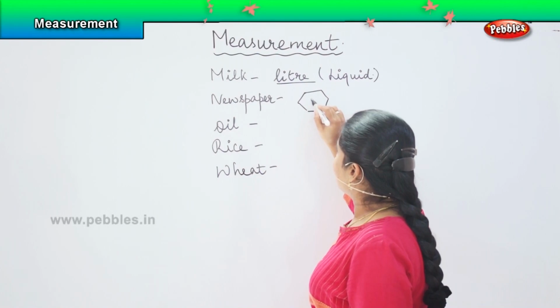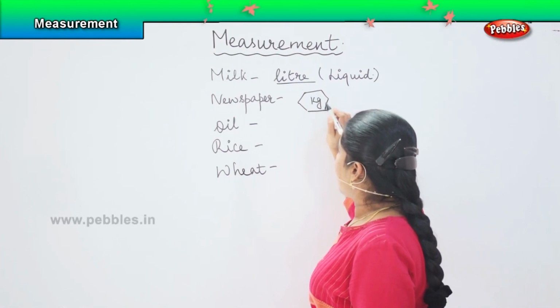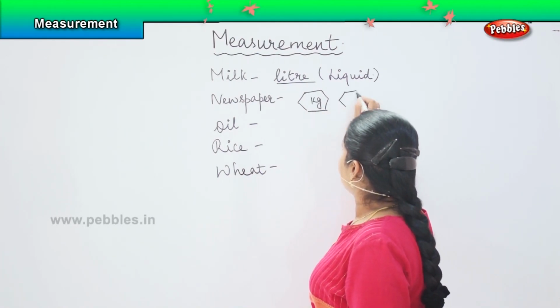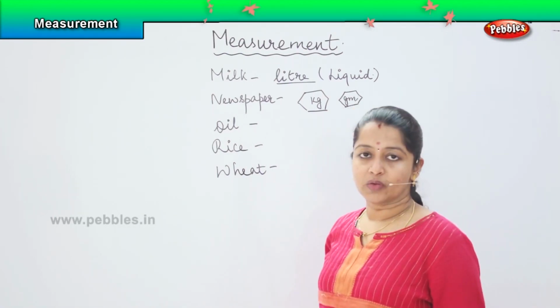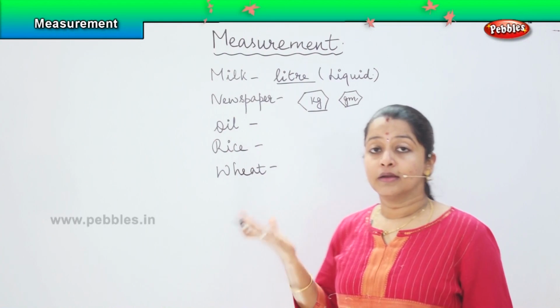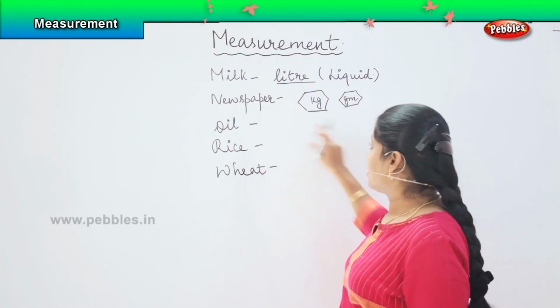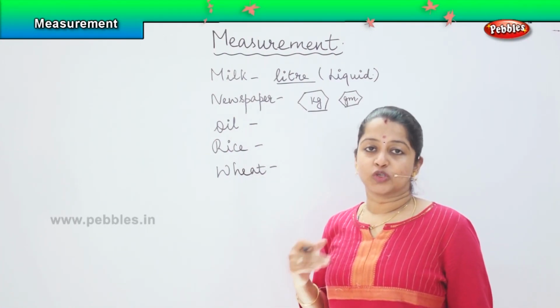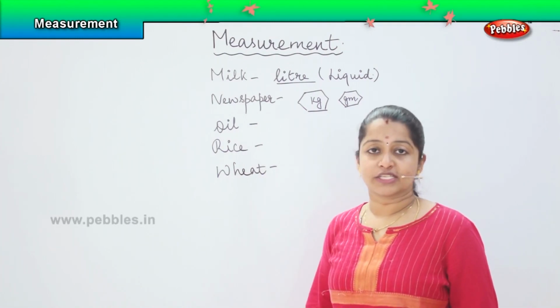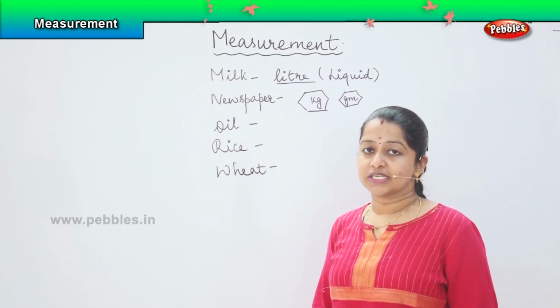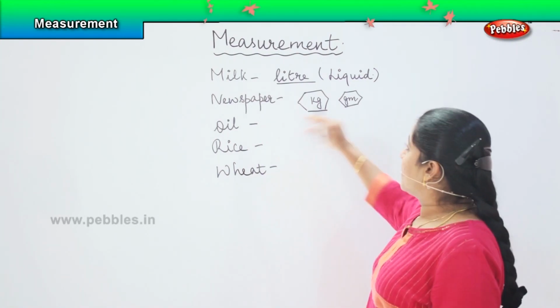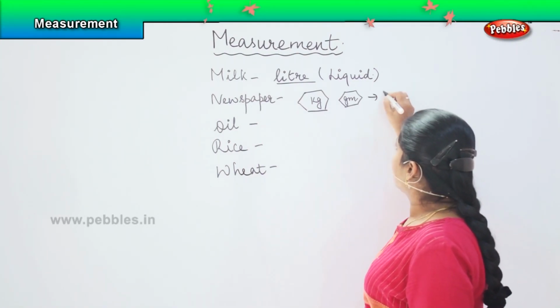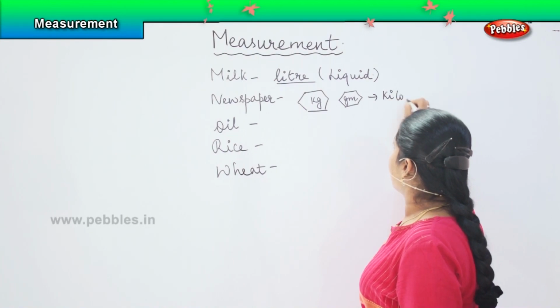In this it will be written as kilogram, and he will have a small one written as gram, right? So these are the solid things which he uses to measure the newspaper. We can see this even in the grocery shop where we purchase our vegetables and fruits, right? So newspaper is measured in kilogram and gram.